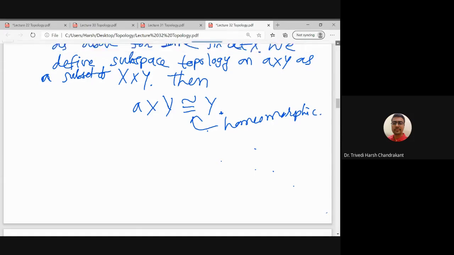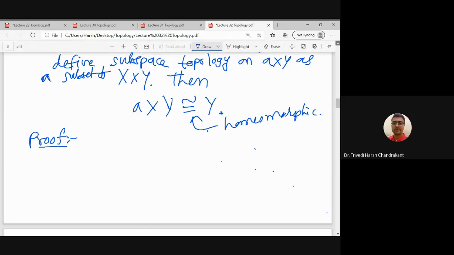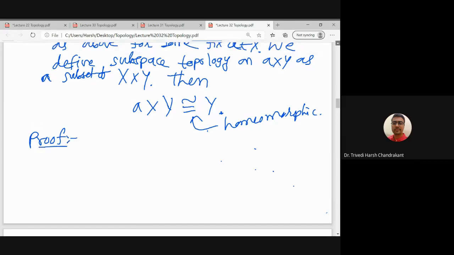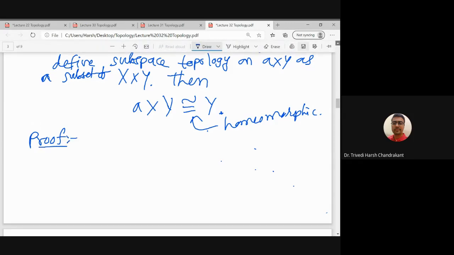It is like isomorphism, the same notation, but here we are discussing topology. This is a bijective continuous function whose inverse is also a continuous function. So we want to prove that it is a homeomorphism.